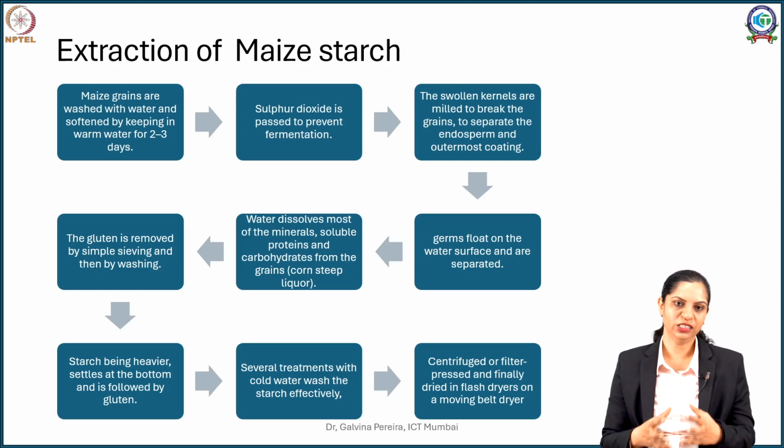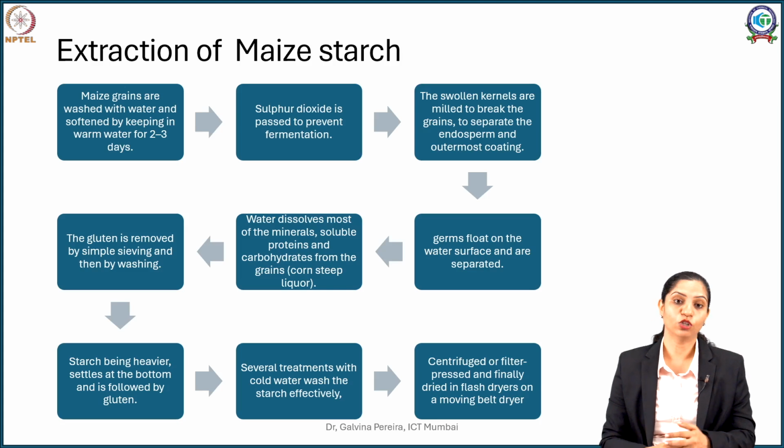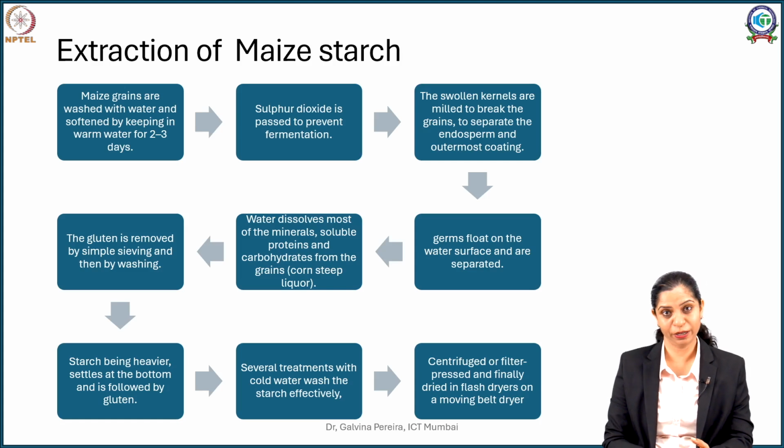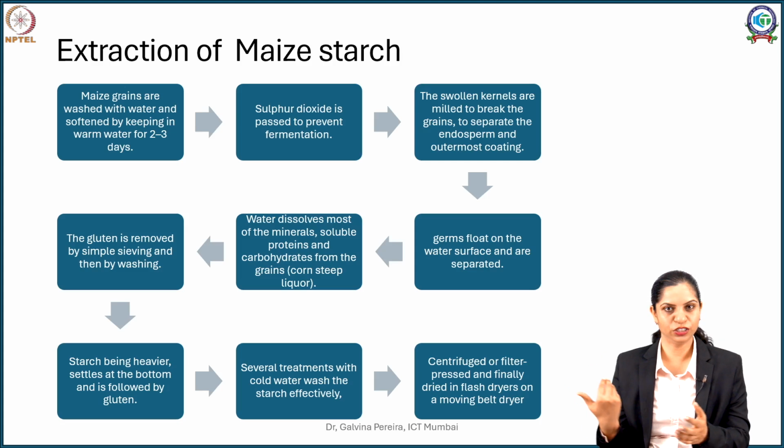Now this water, or slurry, containing your starch also dissolves most of the monosaccharides, that is glucose and other sugars which are present. It will dissolve the plant minerals, your essential minerals, and also the soluble protein. So this slurry is very rich in nutrients, and it is used in the preparation of antibiotics such as penicillin. This slurry is referred to as corn steep liquor, which goes into the fermentation industry.